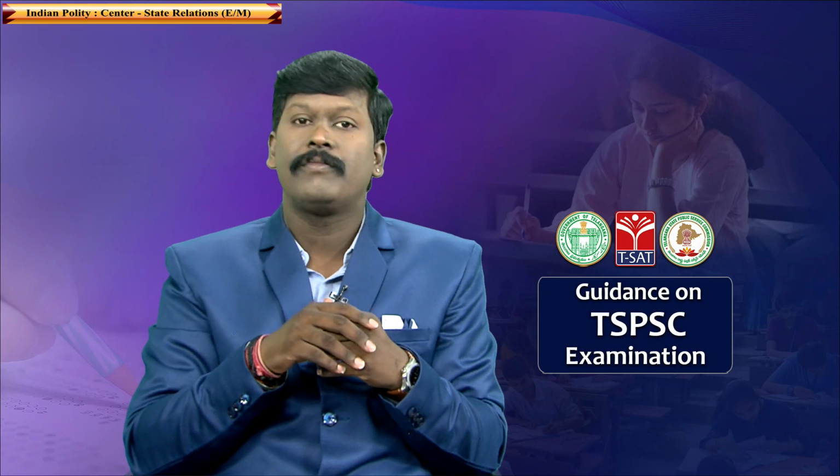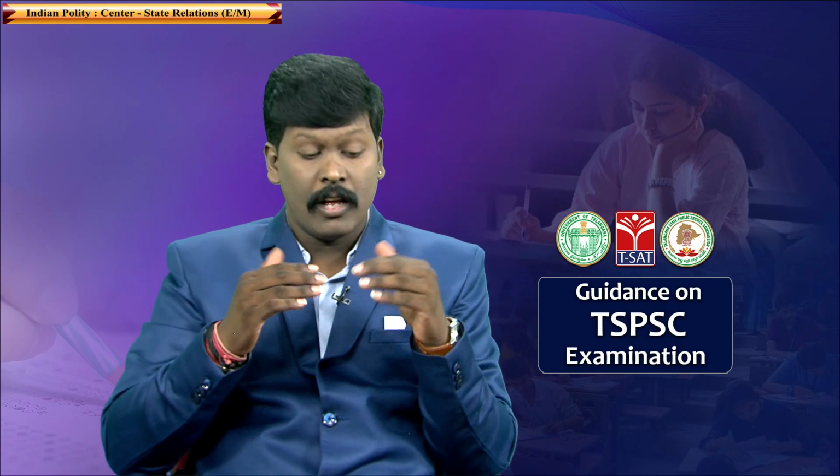There is a third one, which Article 245 discusses, that is extraterritorial jurisdiction. So, within India, Parliament law is applicable for the entire nation. State legislative law is applicable for only that particular state. Okay. What about extraterritorial jurisdiction outside India?